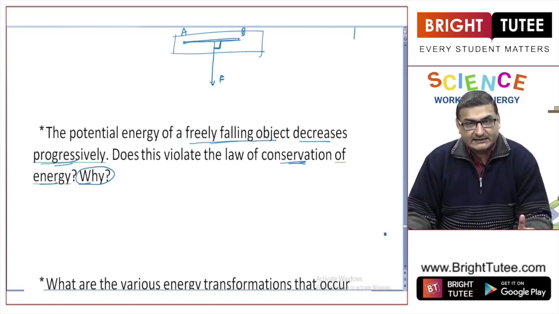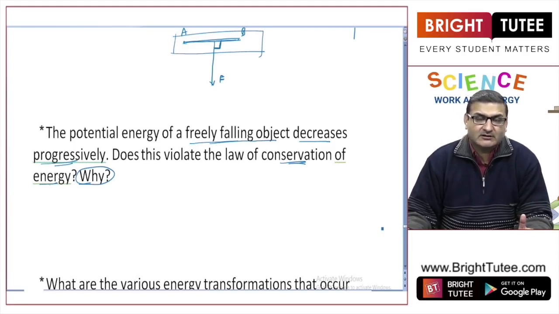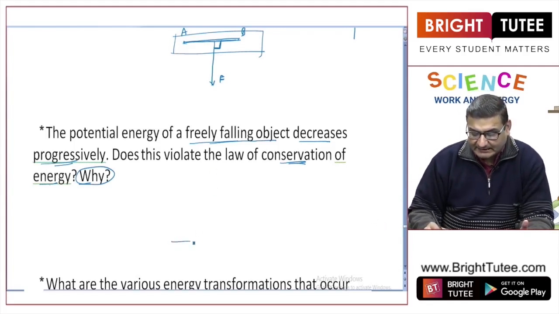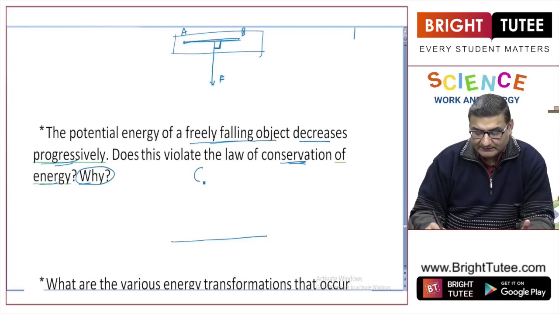Right? Second thing, while we were doing the law of conservation of energy, we studied the case of energy transformation in a free falling object. In that case, we have seen that if this is the ground level, and this is an object thrown from a certain height, at this height it has potential energy and no kinetic energy.